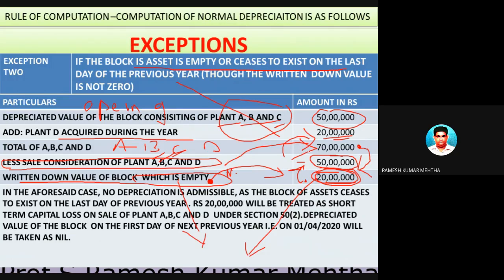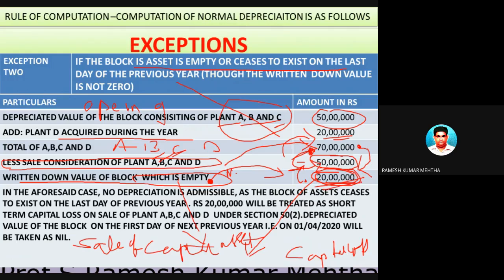Number two, very important: 70 lakh rupees of plant was sold for 50 lakh rupees, and there is a sale of capital asset. When there is a sale of a capital asset and there is a loss, this is called a capital loss. In this case, there is a capital loss to the tune of 20 lakh rupees, because 70 lakhs worth of plant is sold for 50 lakh rupees, and hence there is a short-term capital loss of 20 lakh rupees. Hope you have understood this point.